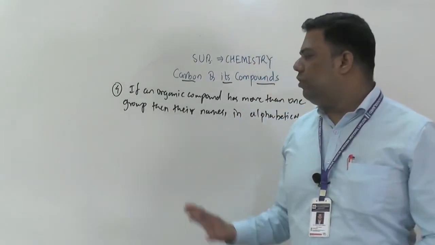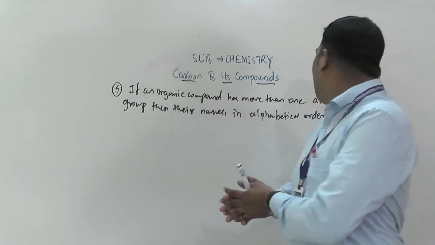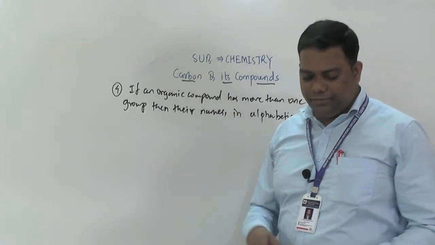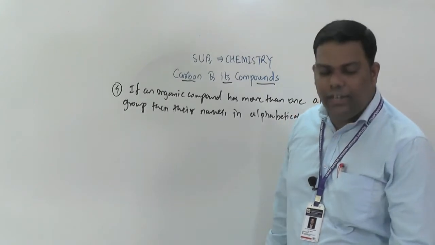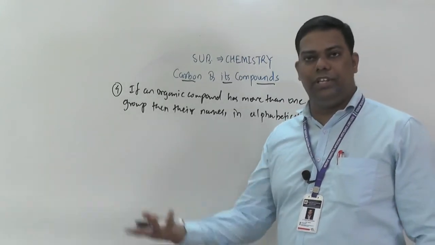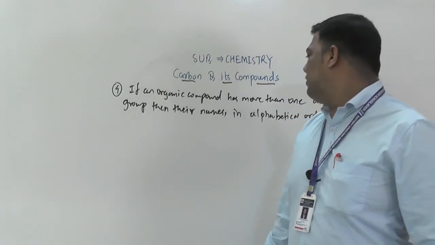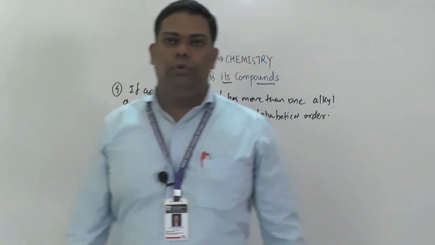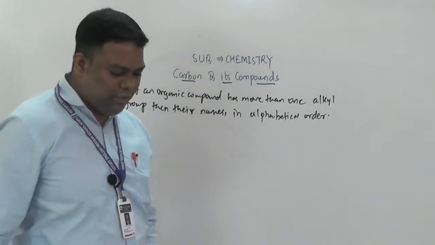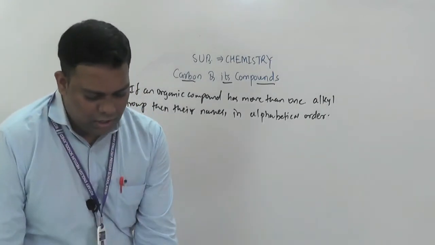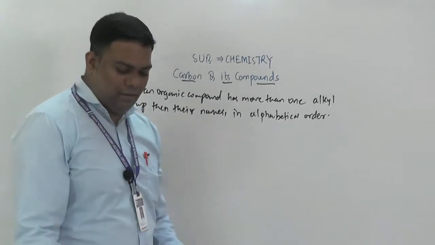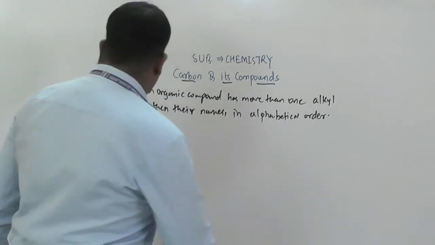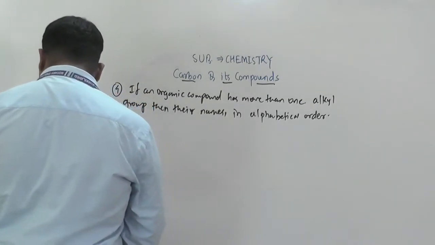That is our last rule: if an organic compound has more than one alkyl group, then their names are written in alphabetical order, ethyl, methyl, propyl, like this. So we will discuss a few more examples here. Ready with these examples.